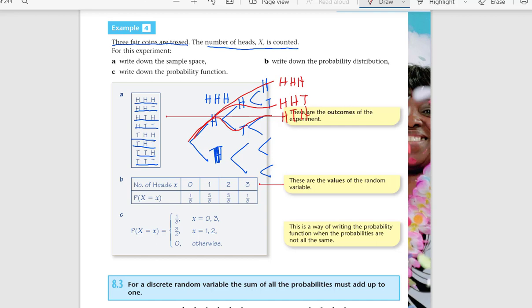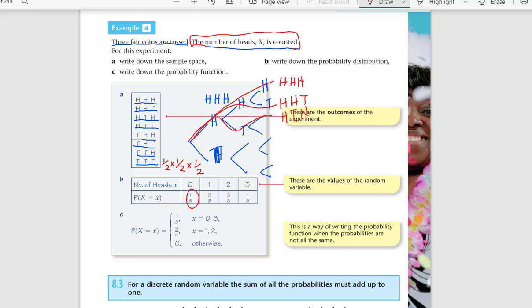The probability distribution would be for the number of heads. The number of heads is x, so x can be 0, 1, 2 or 3. The probability of getting 0 heads would be getting tails all 3 times. The first time getting tails is half, next time getting tails, again half, the third time getting tails, again half. Multiply these 3, and the answer is 1 over 8.